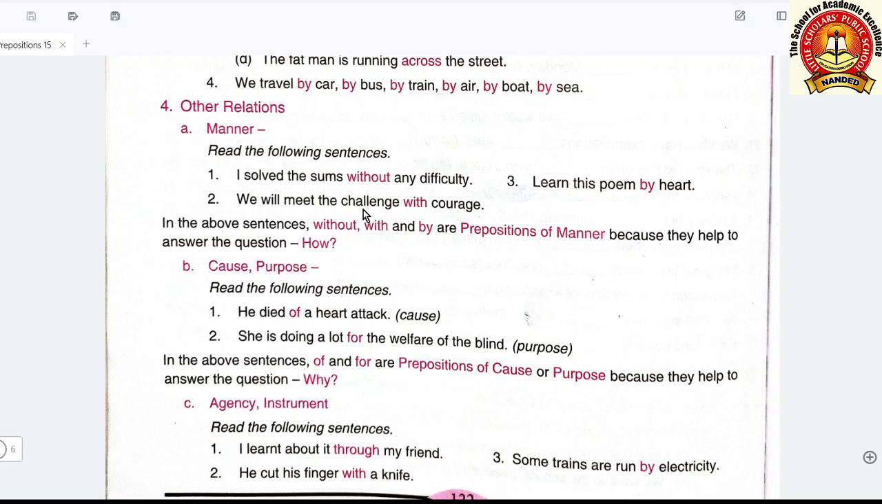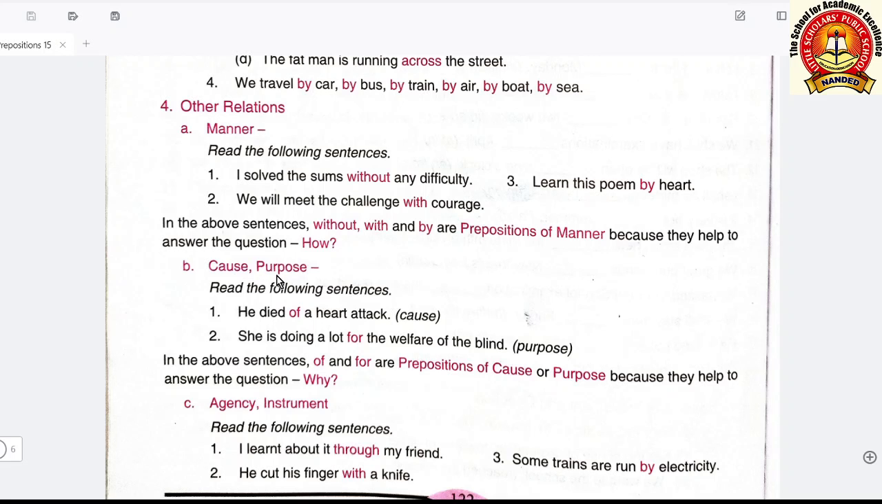We will meet the challenge with courage. How will we meet the challenge? Now third one, learn this poem by heart. How should you learn this poem? By heart. In the above sentences, without, with and by are prepositions of manner because they help to answer the question how.